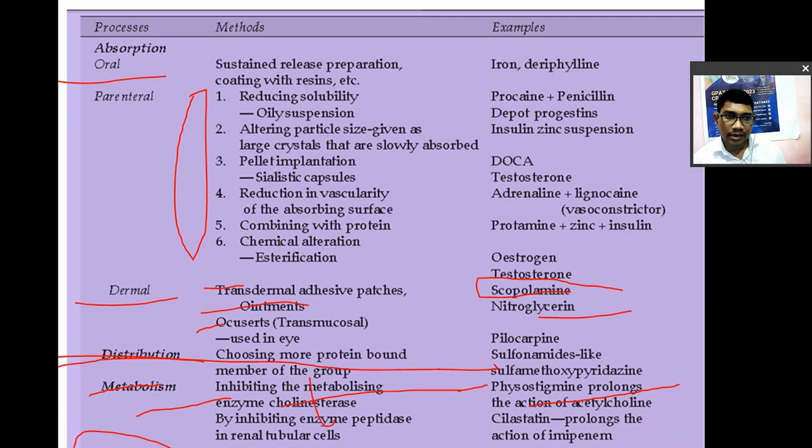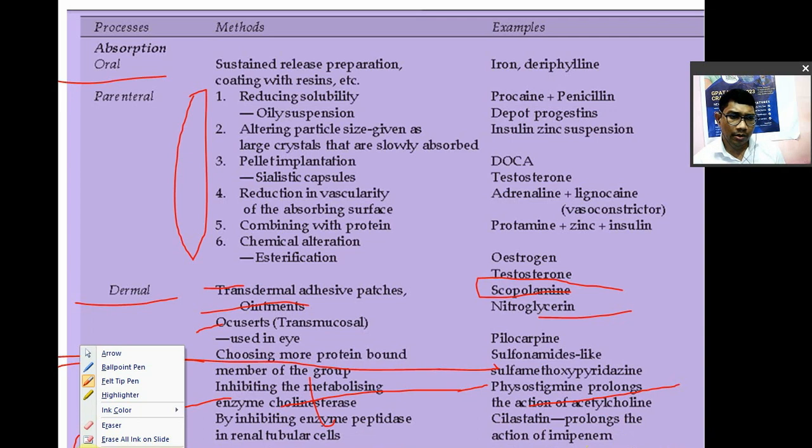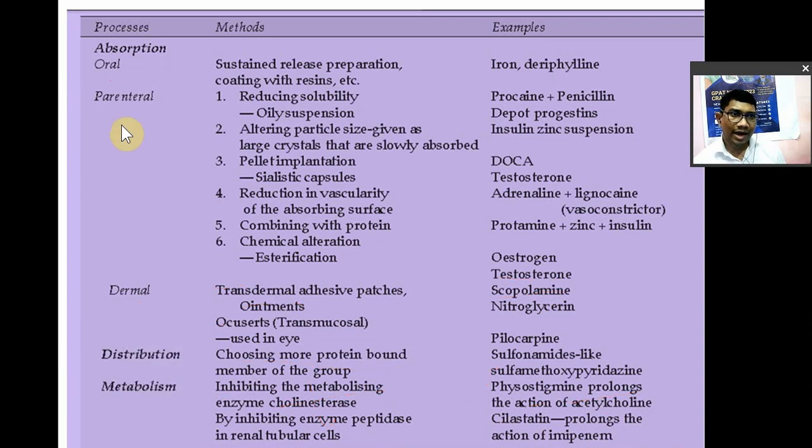ठीक है, तो आप ड्रग को प्रोलॉन्ग एक्शन कैसे कर सकते हो? How you can increase the duration of action of drugs? Okay, by altering the absorption kinetics, or by altering the distribution kinetics, or by increasing or decreasing the metabolism, or by using a competitive drug at the same transport system. These are the different methods to increase the duration of action. इसमें किसी को कोई डाउट है क्या? Yes, anybody has doubt in this?